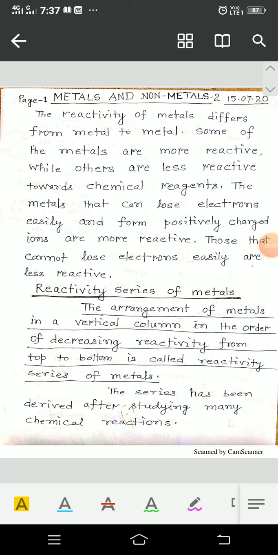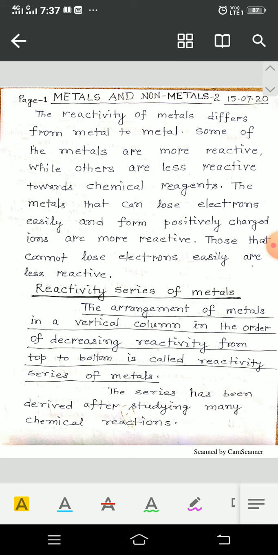Today I will teach you about the reactivity series of metals. In the last class I finished teaching you the physical properties of metals, and now I have to teach you the chemical properties of metals.